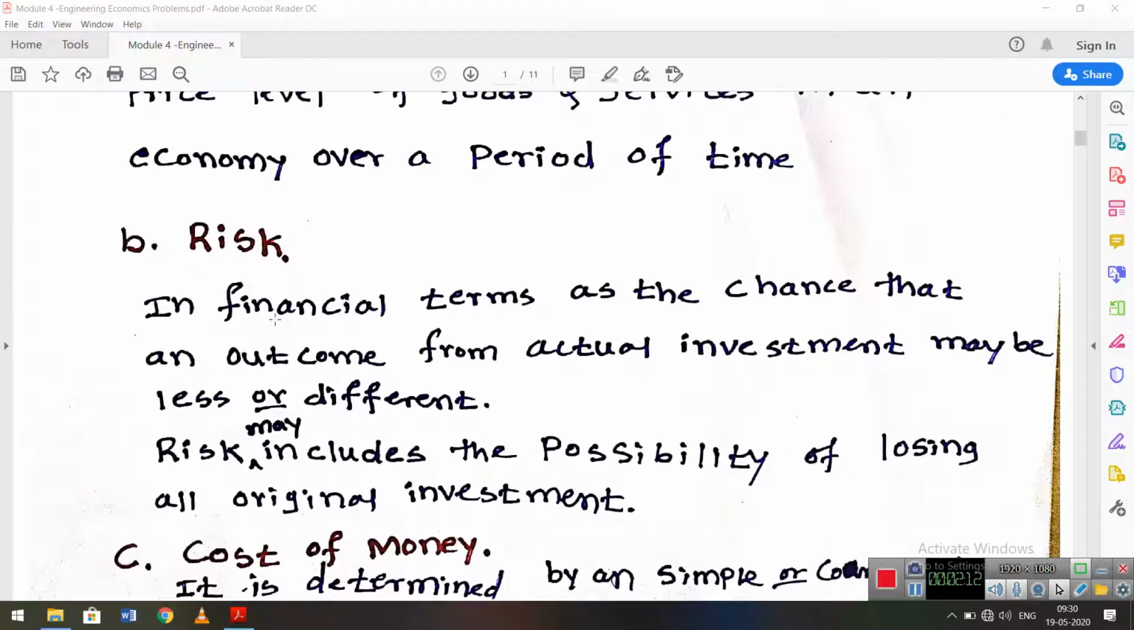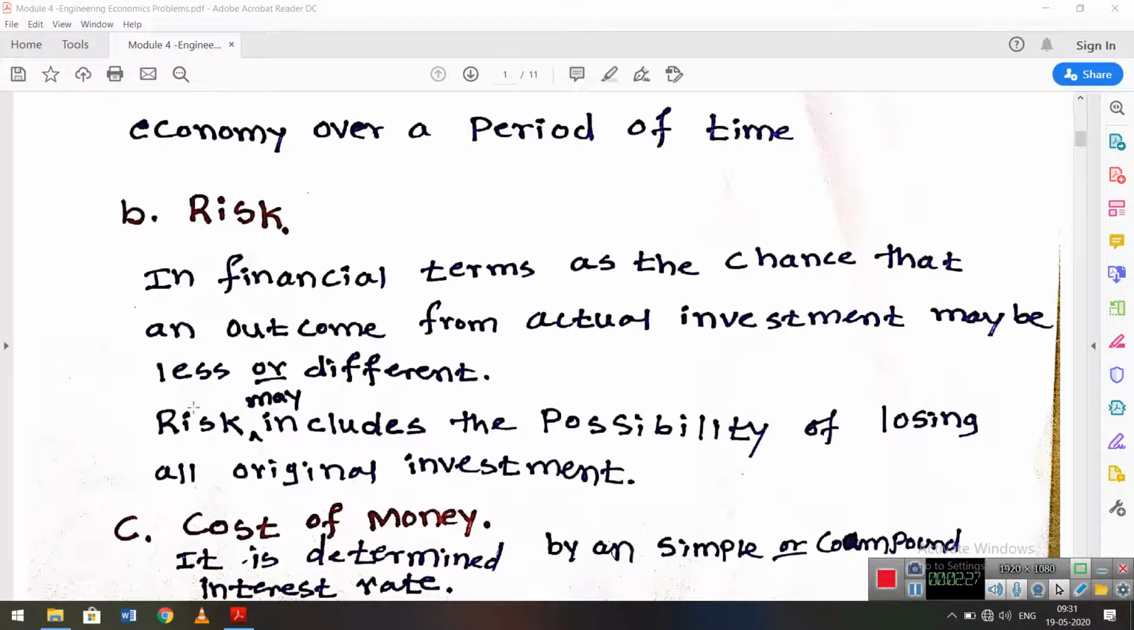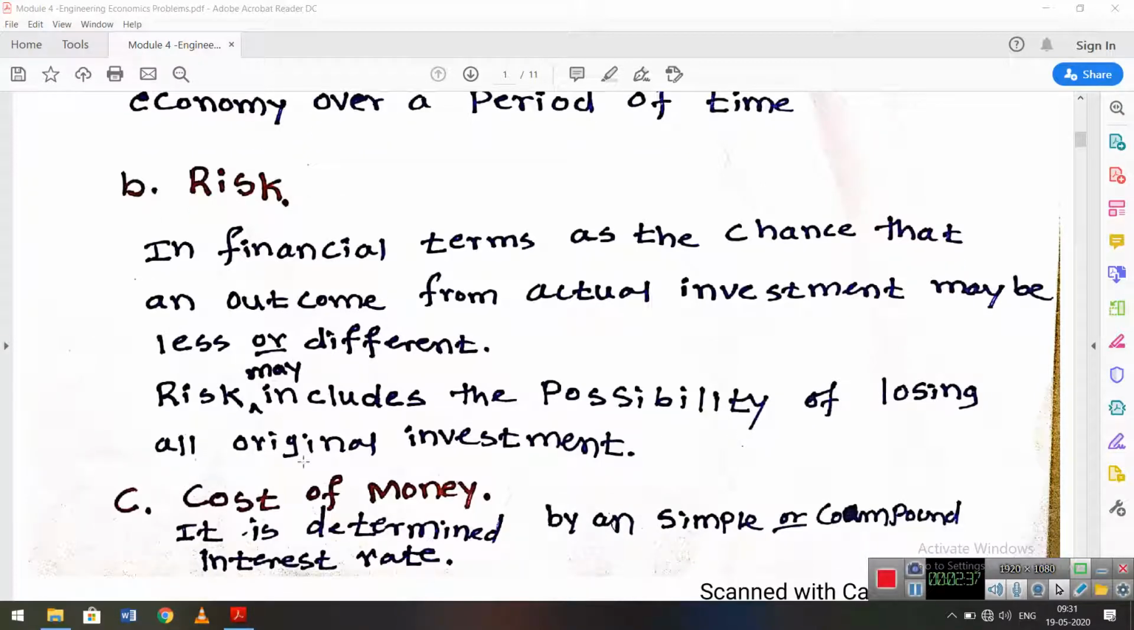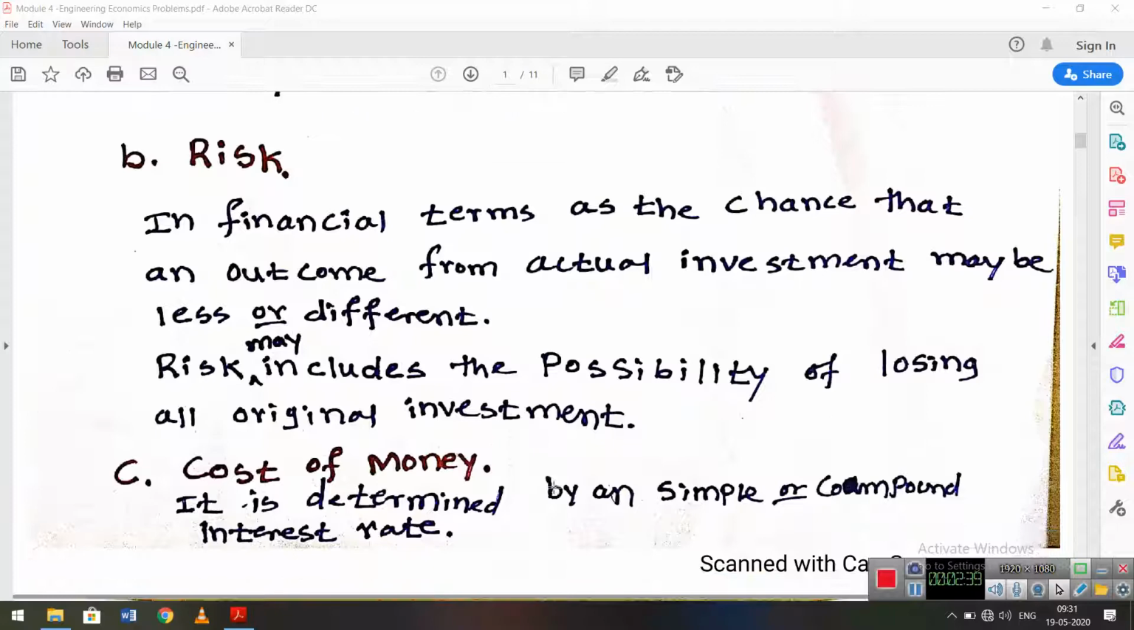Next, risk. In financial terms, risk is the chance that an outcome from an actual investment may be less, or it may be more, or it may be something different. In investment, we always have to accept the risks. Risk may include the possibility of losing the entire original investment also.